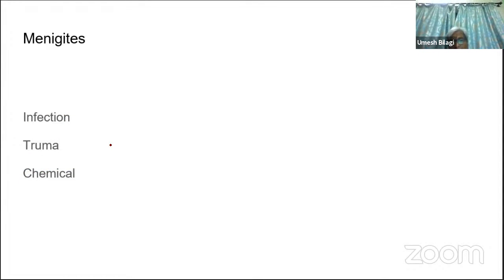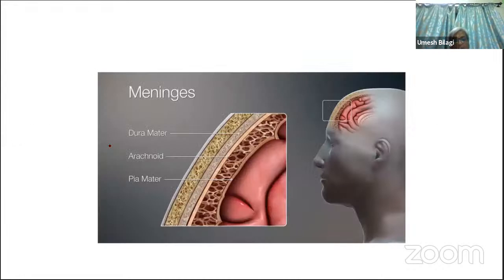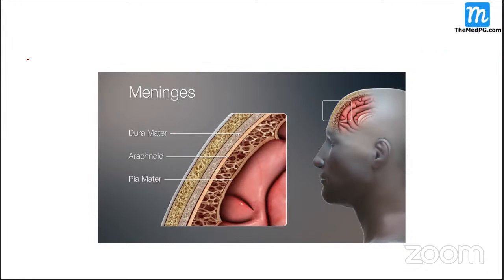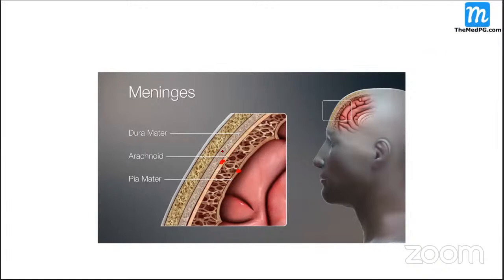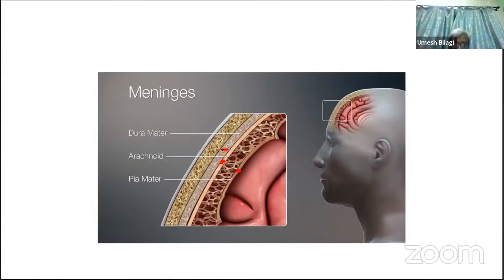Before getting into meningitis, let us understand what the meninges are. Can anybody tell me how many layers of meninges there are? Three. There are three meninges. Of them, two are innermost, the arachnoid mater and the pia mater, and the outer one is the dura mater. Here you can see a diagram.